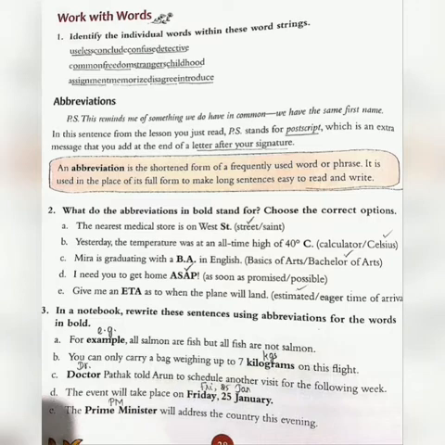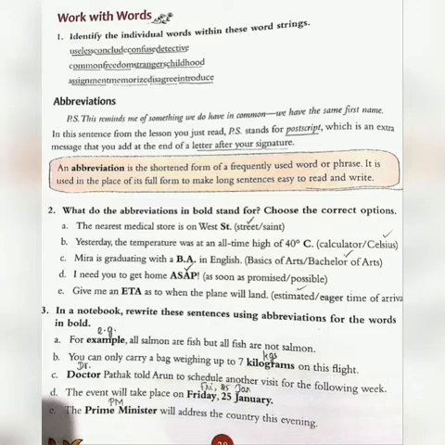Yes, an abbreviation is the shortened form of a frequently used word or phrase. For example, television. How many of you usually say the word television? I am watching television. I am watching cartoon on our television. I kept some fruits in my refrigerator.